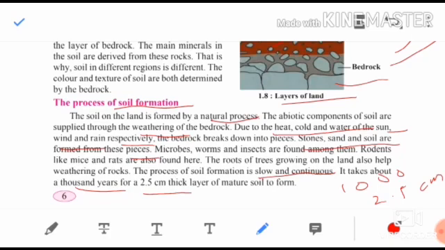You can get this in fill in the blanks. How many years does it take to form a 2.5 centimeter layer of soil? So you have to write 1,000 years. Now children, let's move further.